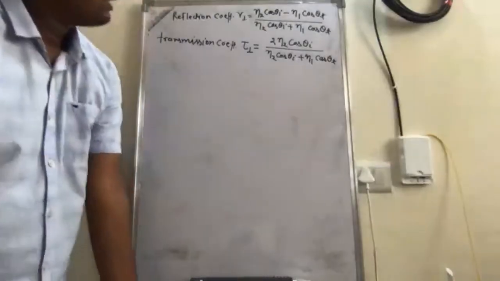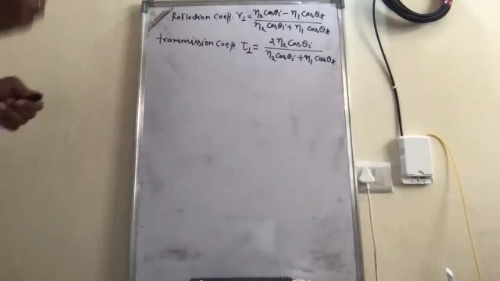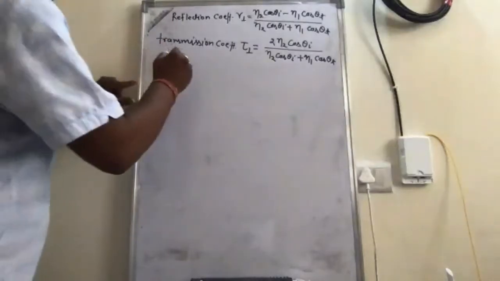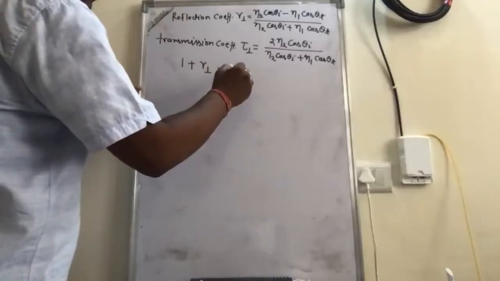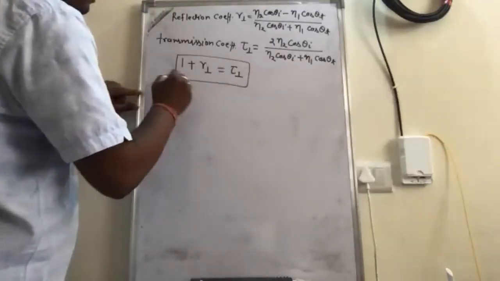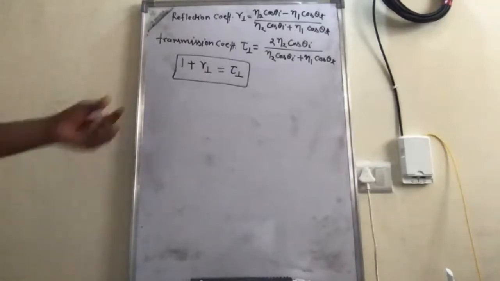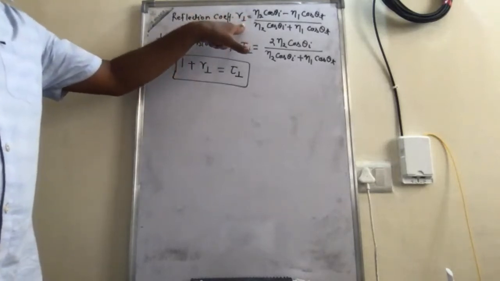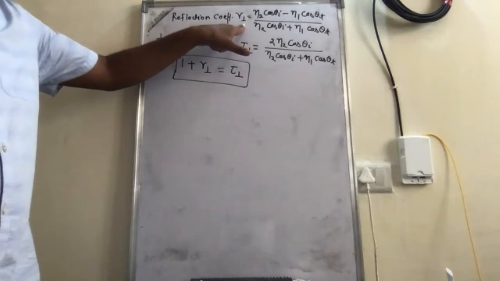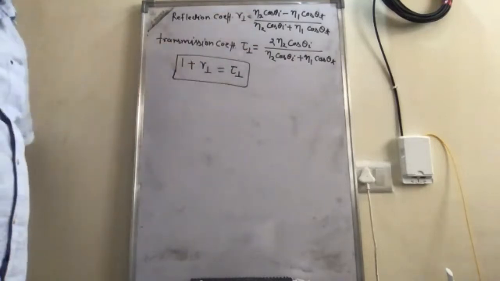Okay. So let's continue our discussion. Also we found from these two relations that 1 plus r perpendicular is equal to tau perpendicular. This relation we also found. And from this reflection coefficient we can see that the magnitude of the reflection coefficient is always less than unity.